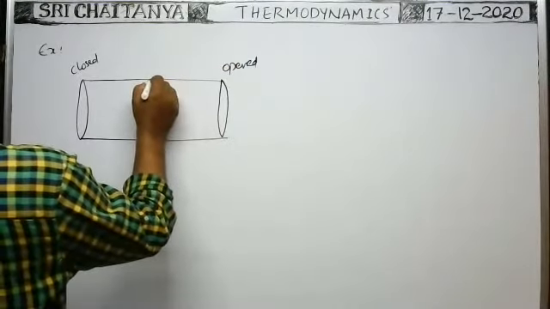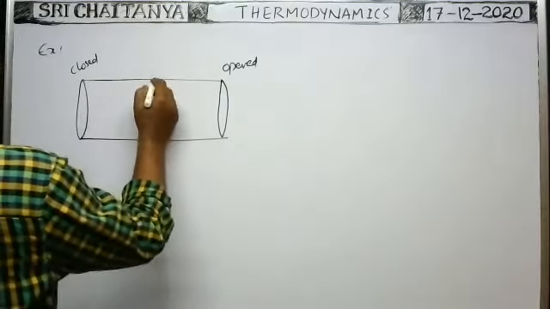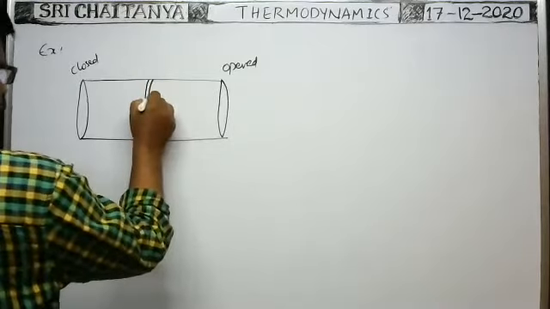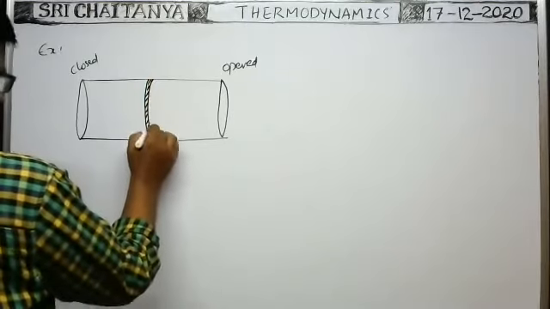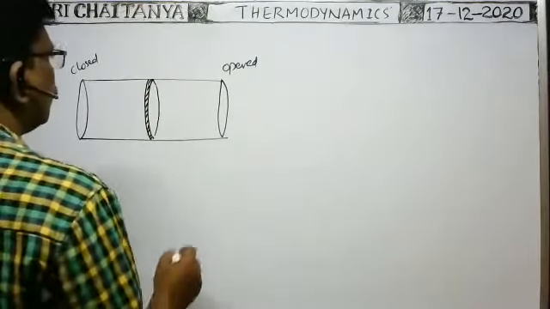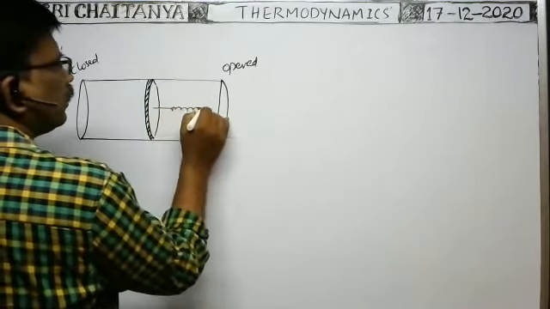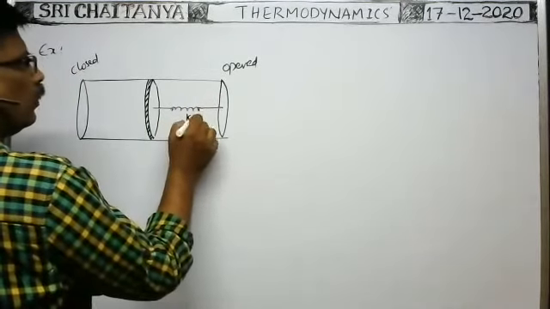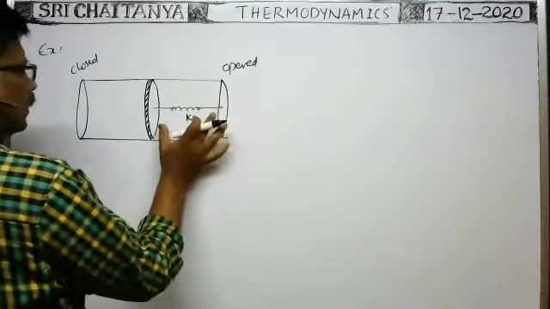Here, by means of a frictionless piston, some gas is enclosed in the cylindrical vessel. This is the frictionless piston. This frictionless piston is connected to a spring having spring constant K, and the spring is connected to the open end of the cylindrical vessel.